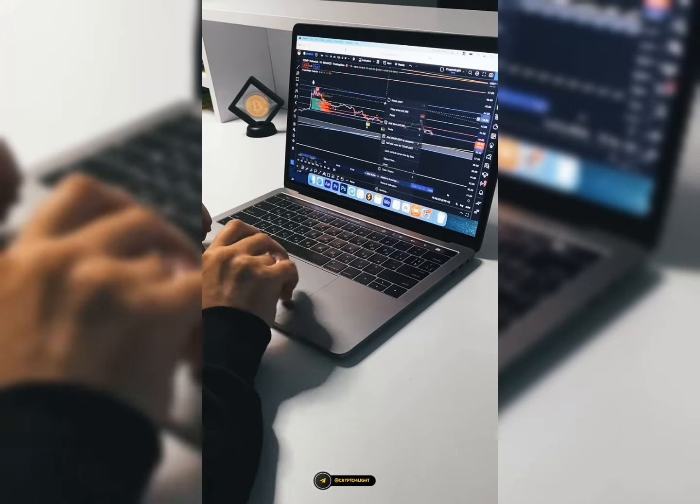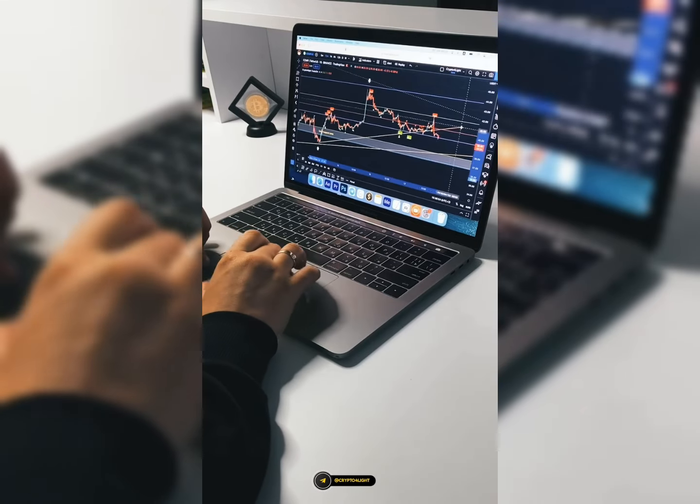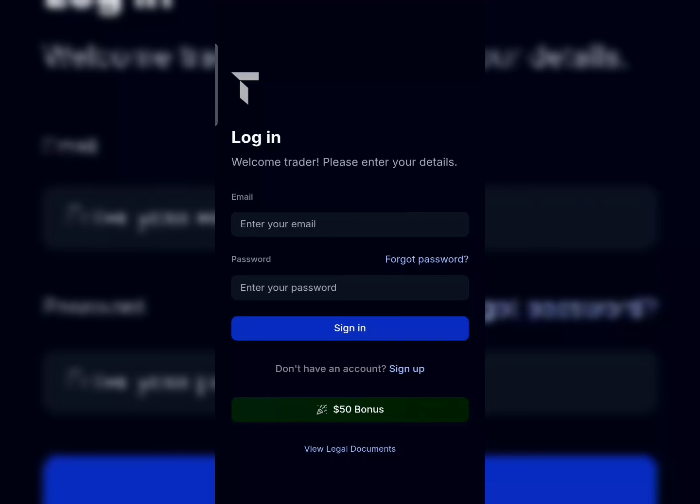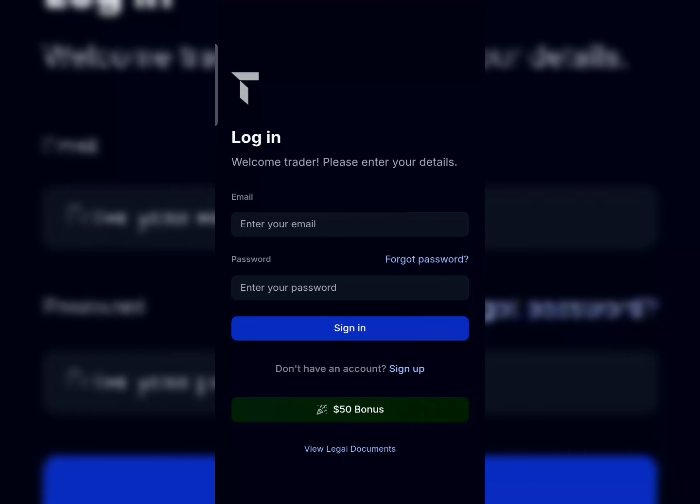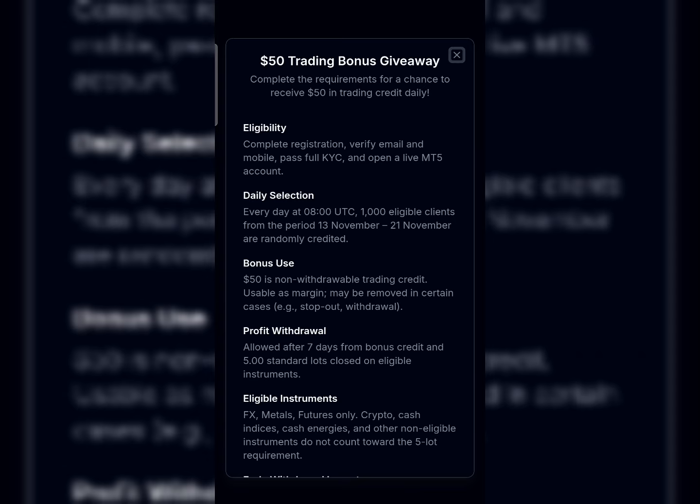Firstly, let's dive into the terms and conditions to get full details about what we're doing with this bonus. Right here in the video, what we have is the page where you're going to sign up, and underneath it you can see the $50 bonus. Let me make this known to everyone: you would need to verify, and you need to be 18 years old and upward to get the bonus. If you click on this section that says $50 bonus, it gives us a little bit of detail about the things we need to know on how to get the bonus.